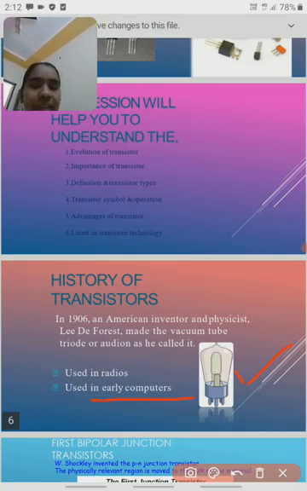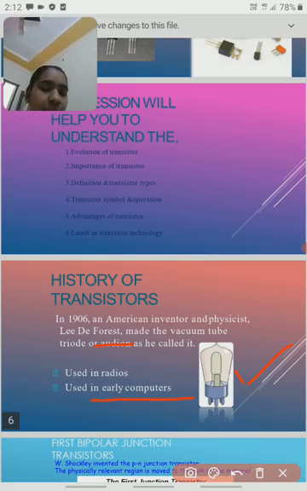These vacuum tubes were invented by the American scientist Lee De Forest, and were used in the manufacturing of computers. But vacuum tubes have low efficiency compared to the transistor.